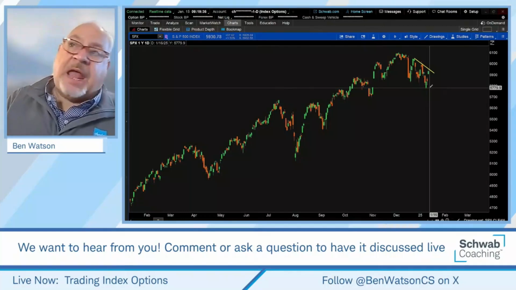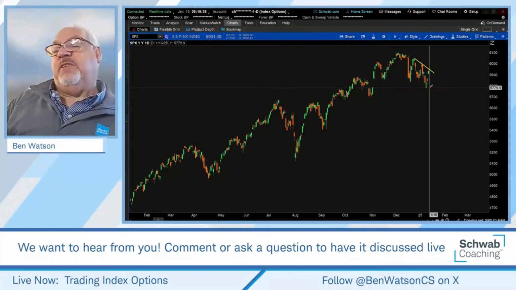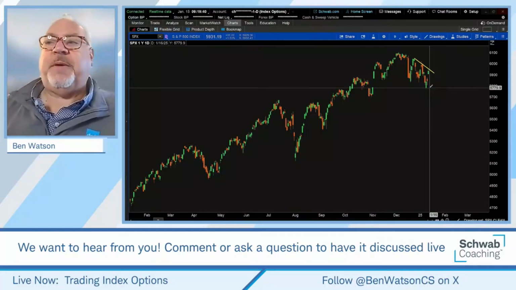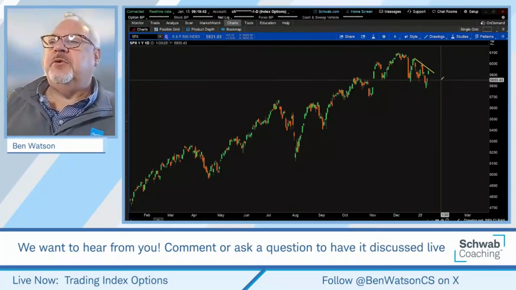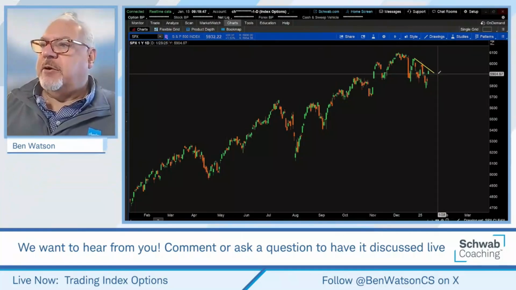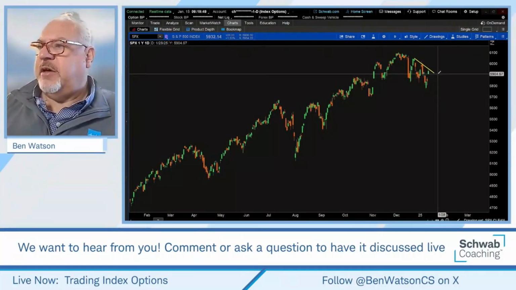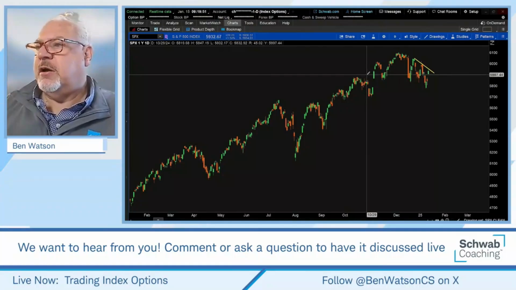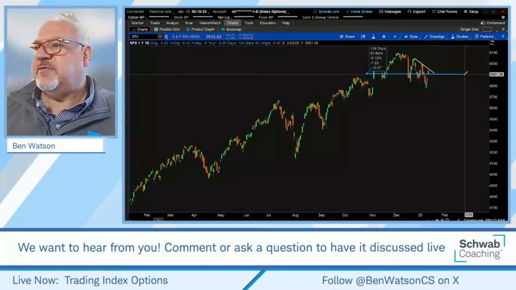And that might very well be a long vertical spread or even a short vertical spread where we benefit from the passage of time. So we're going to go down here to the trade tab once again. I know that I've got a little bit of a support level right around that 59.04 mark. I'm going to just draw that line in here horizontally. There's 59.04. That's right about there.